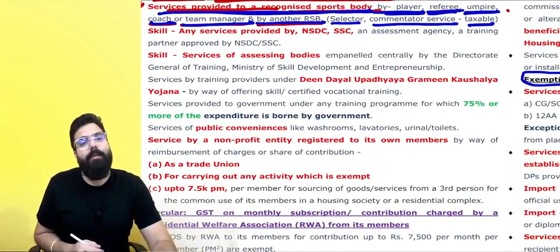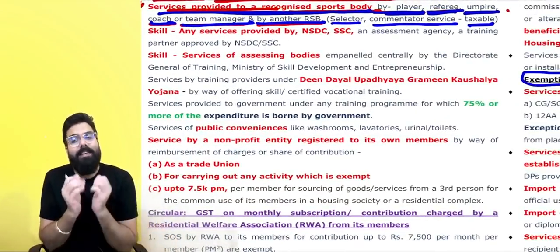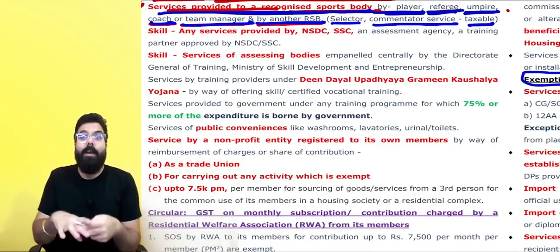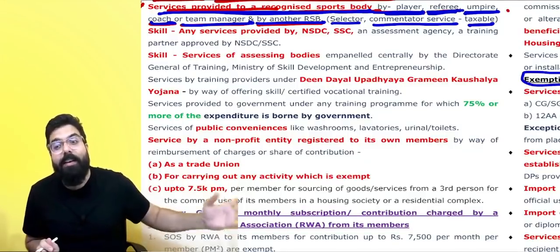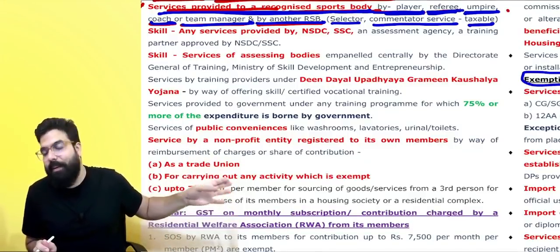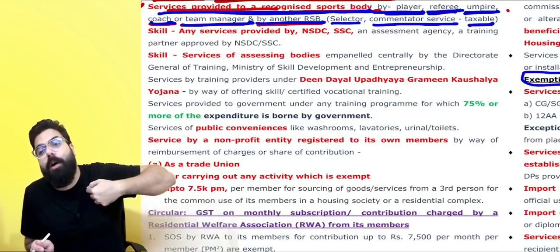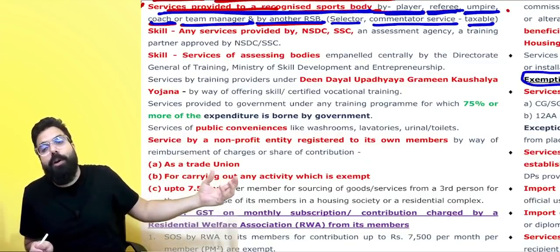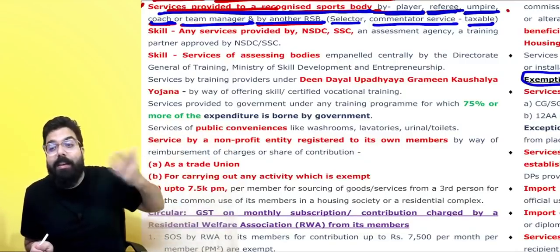Next, government have gone ahead and told skill related services are also exempt. Skills are required. For example, plumber skill are being acquired by a person. Now this person can at least go ahead and earn his living. So there are skill development authorities which are being set up by the government. Skill development authorities go ahead and provide skill related programs like, sir, the skill development authorities go ahead and provide people plumber skill, sir, electrician skills.